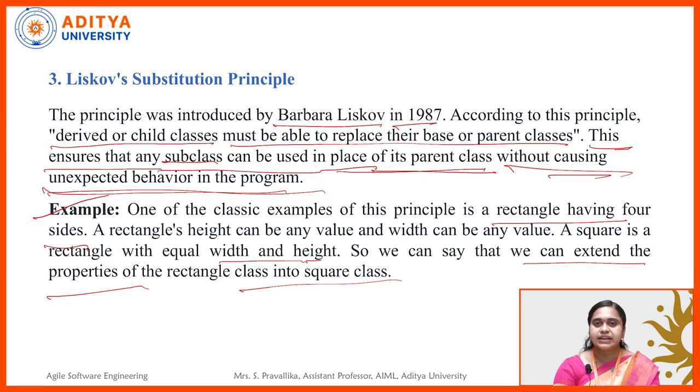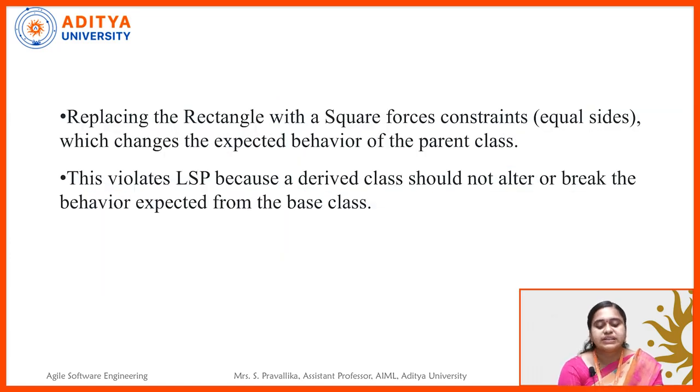So we should be able to replace a parent class with a child class without causing any unexpected behavior. In the example of rectangle and square, a rectangle can have any height and any width, but a square must have equal values of height and width. Does this example satisfy the Liskov substitution principle? Let us see. Replacing a rectangle with a square forces constraints which change the expected behavior of the parent class.